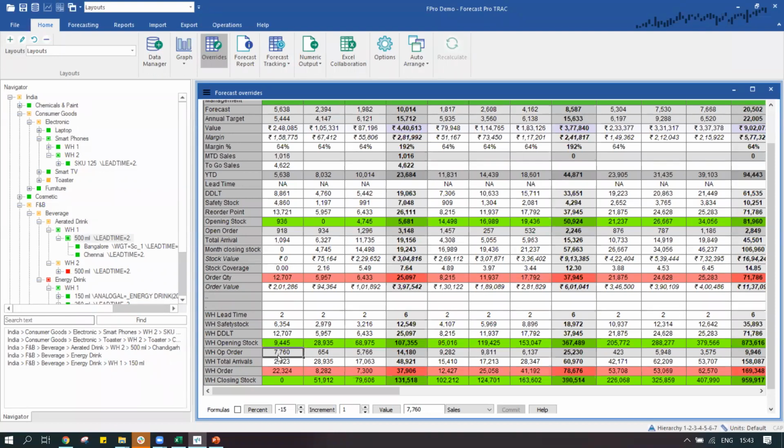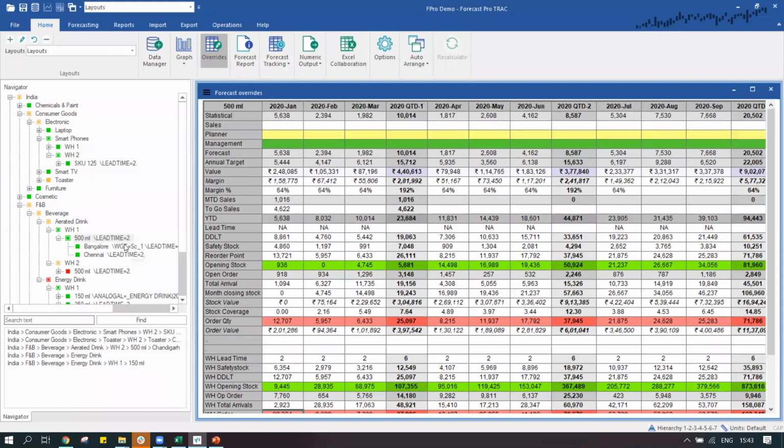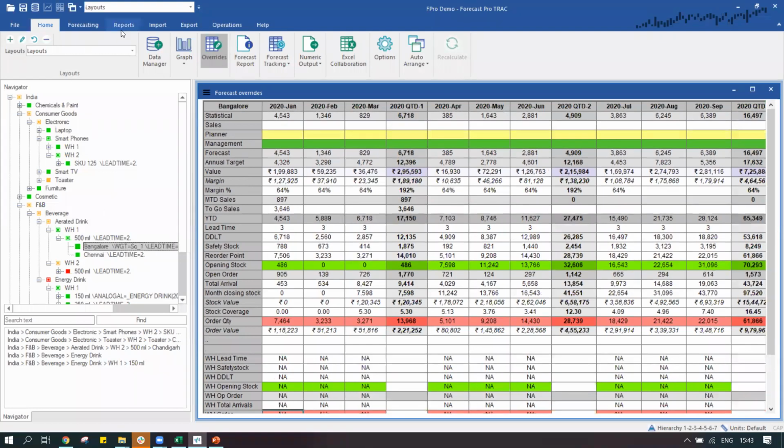It tells me, are there open orders that I need to fulfill, are there any arrivals. Then it determines what should be my warehouse order. So this order can either go to my factory, or it goes to our principal suppliers who would be supplying us the products, and it would determine all our closing stocks for the forward period. So it gives me a comprehensive picture of my entire planning process in one sheet itself for all the products put together.